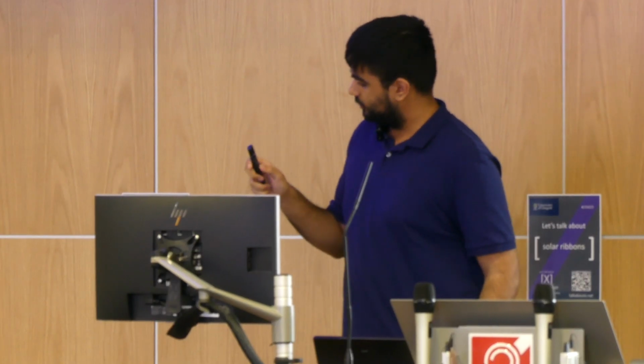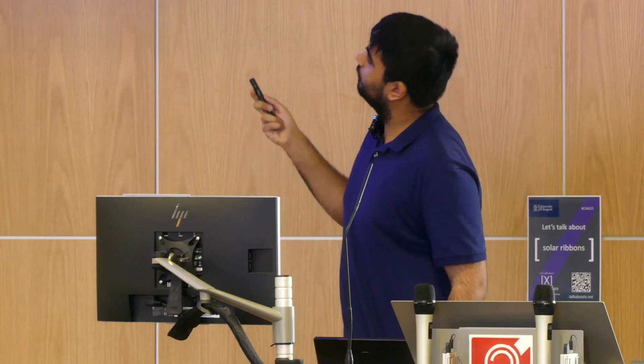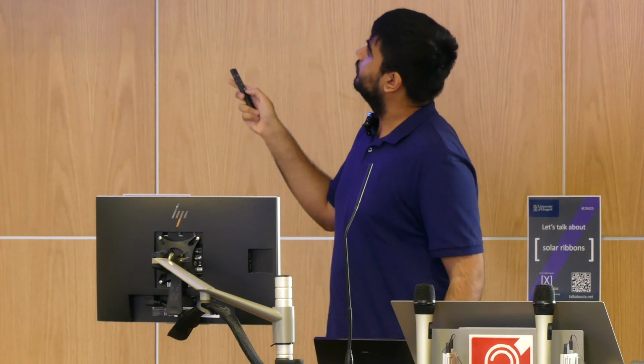I've prepared this little graphic here that should hopefully give you an intuition for what the complex plane is. You can think about this as a coordinate plane with two axes: the real axis, which you can think about as the number line that you might be familiar with, and this perpendicular axis, which is referred to as the imaginary axis, which is in terms of this unit i that I mentioned before. The main takeaway from this diagram is that every point on this plane corresponds to a complex number.